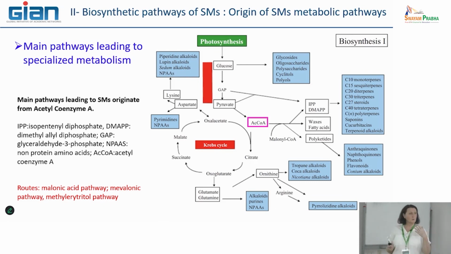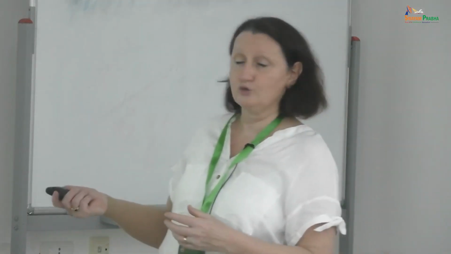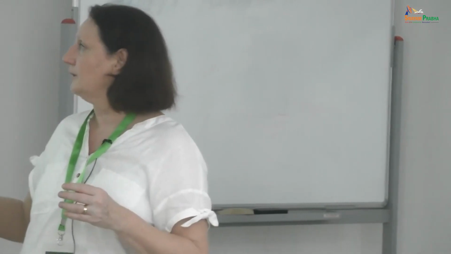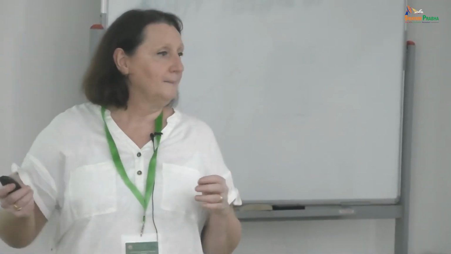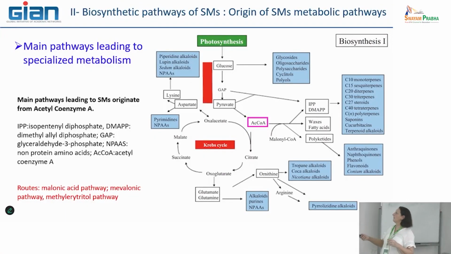This molecule is also involved in primary metabolites, which means that to have enough precursor to feed the primary metabolism and also the secondary metabolism, you need to have enough production of acetyl-CoA. This means you need to have enough glucose at the beginning.